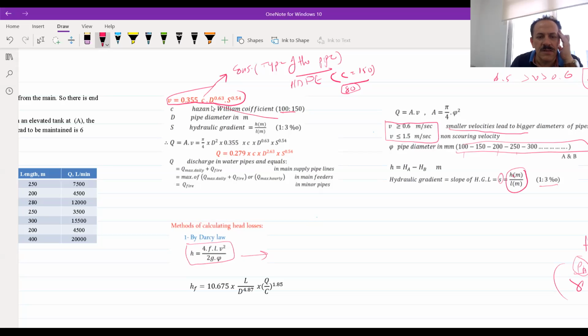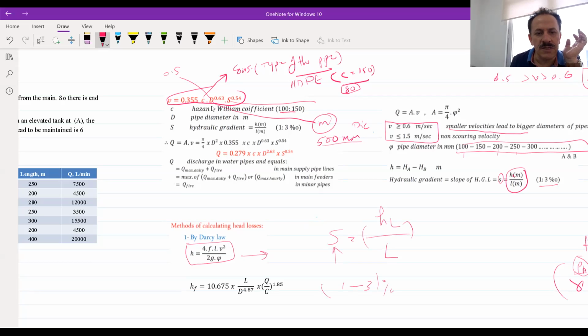And look, D will be in terms of meters. For example, if you have a pipe of 500 millimeters diameter, what should you substitute here? You will substitute 0.5. The S is unitless, by the way. We say S is equal to the head loss between the two points divided by the length of the pipe, which should be between 1 to 3%. And it's unitless.